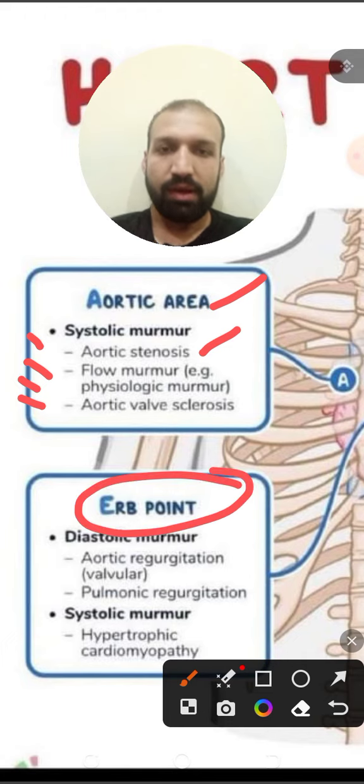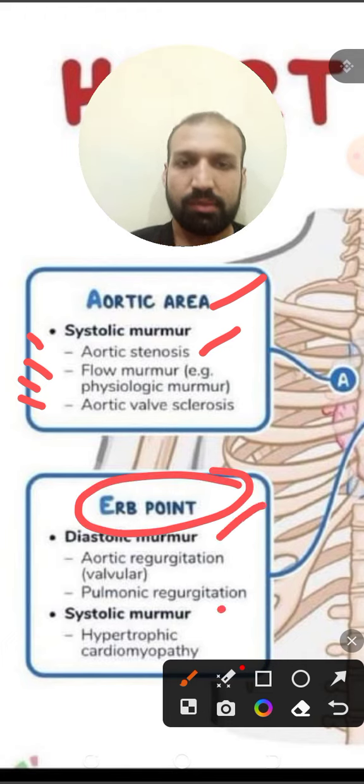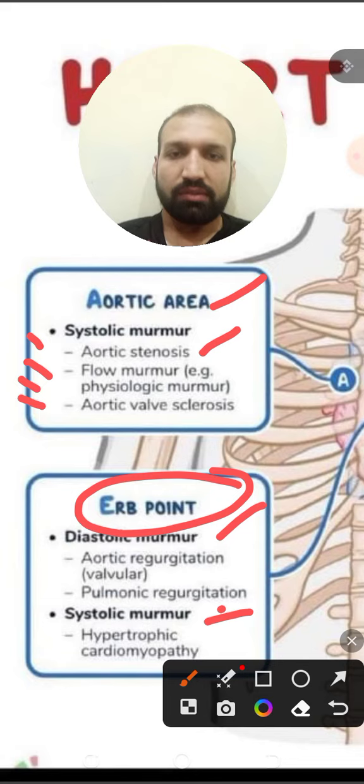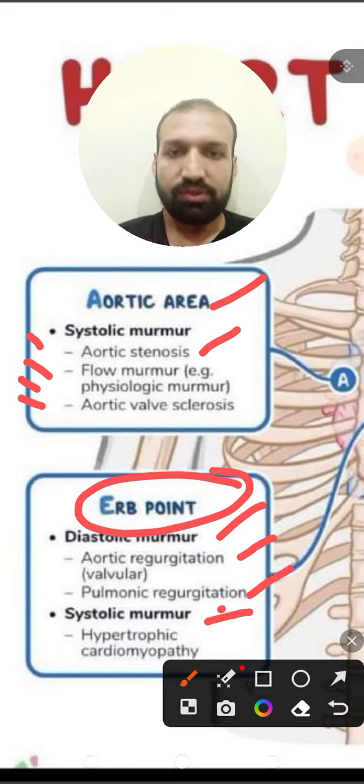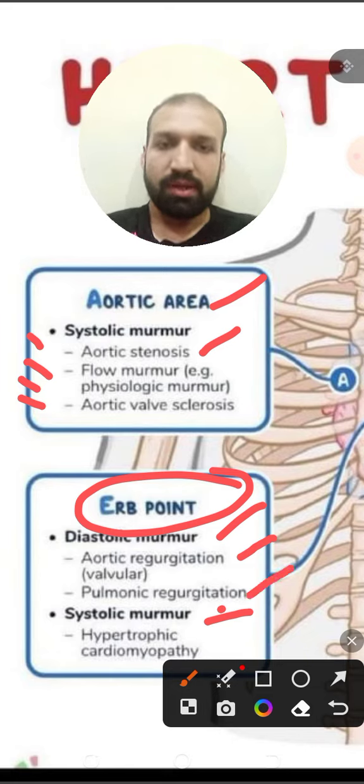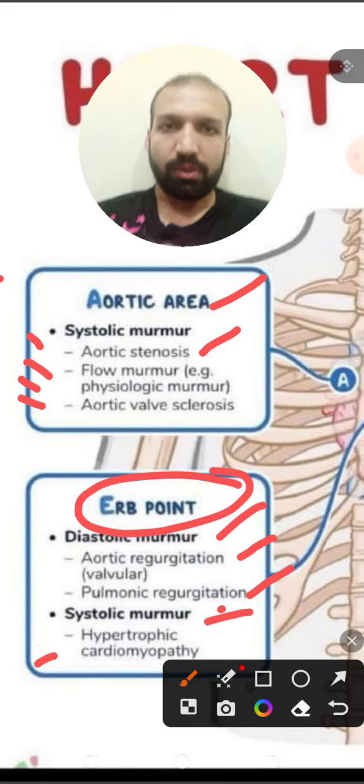Then there is Erb's point, in which diastolic and systolic murmurs are seen. Diastolic murmur is seen in aortic regurgitation or valvular regurgitation. Then pulmonary regurgitation also causes a diastolic murmur. Systolic murmur is also heard in hypertrophic cardiomyopathy.